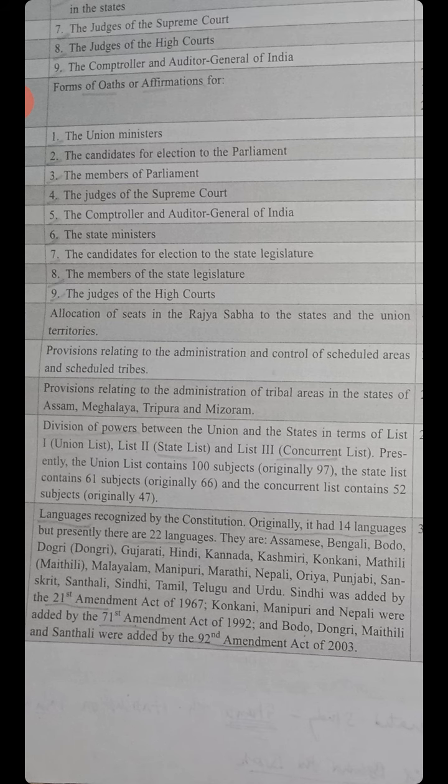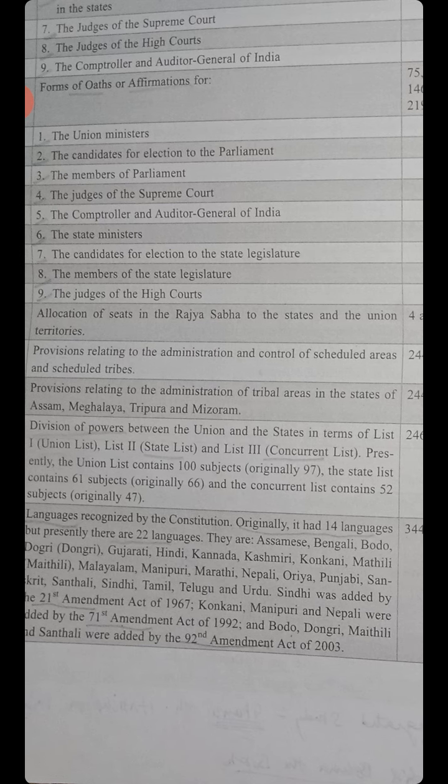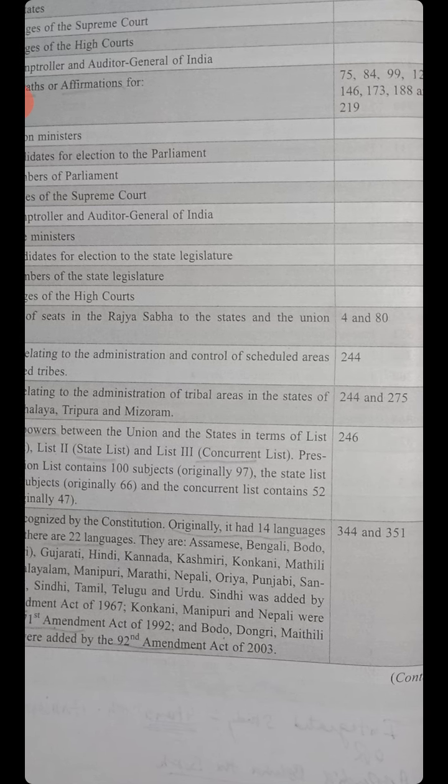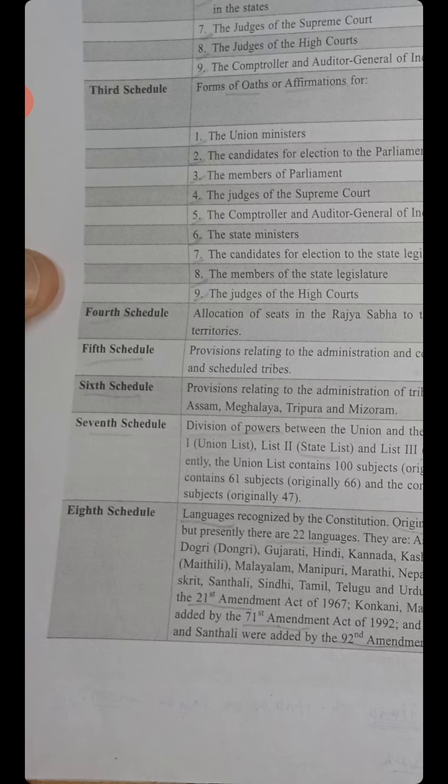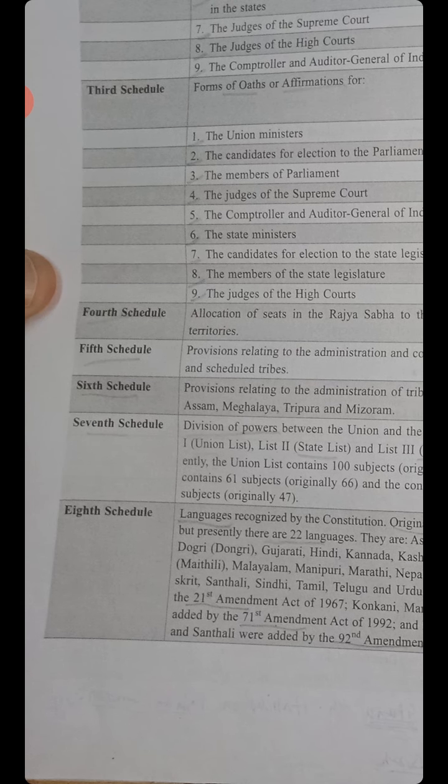Seventh schedule: division of powers between the union and the states in terms of List 1, that is Union List, List 2, that is State List, and List 3, that is Concurrent List. Presently, the Union List contains 100 subjects, State List 61, and Concurrent List 52. Article 246.